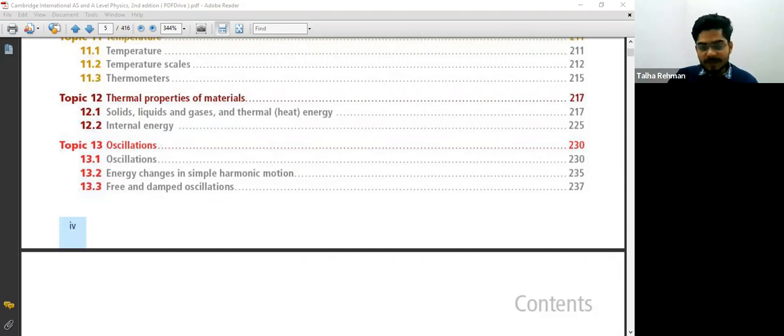So we will start from the electric charge. First topic is the electric charge. Like there is mass. Mass is basically the quantity of matter contained in a body. And what is weight?